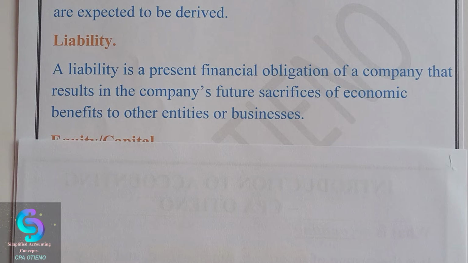And we'll look into the different categories of liabilities, the current liabilities and the long-term liabilities, and we'll define what they mean and give you different examples of liabilities so that you can understand it better.